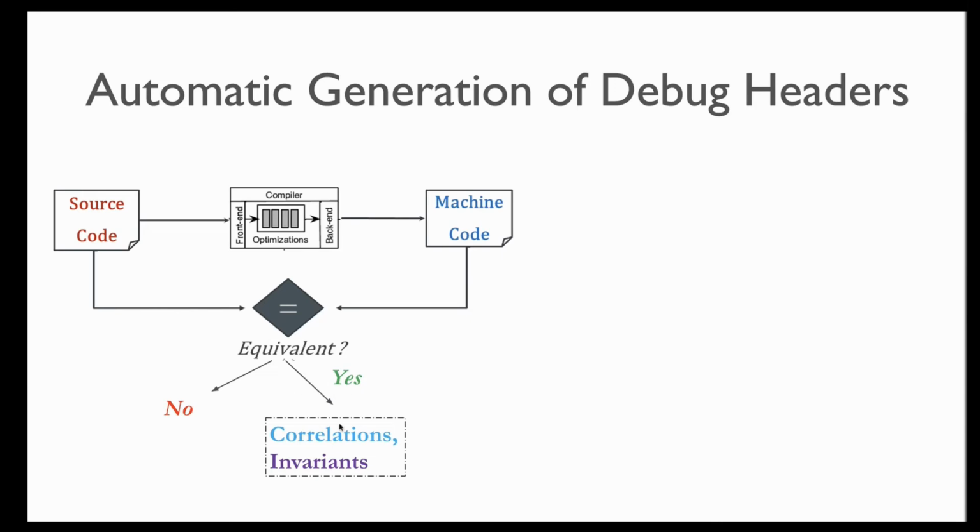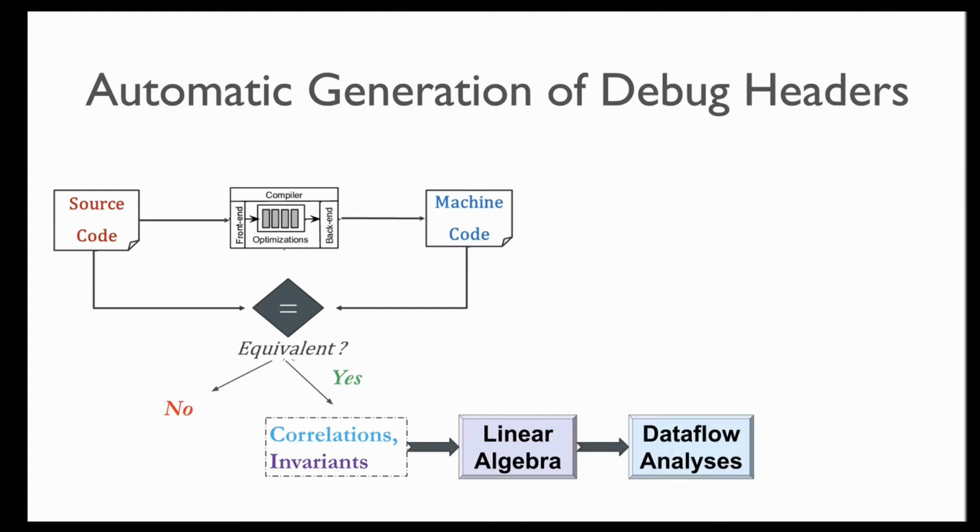And if it says yes, then we get a proof which includes the product CFG, that includes all the correlations and the invariants that we are now well familiar with. Using these correlations and invariants, we use linear algebra techniques to convert these invariants inferred by the equivalence checker into information that identifies the representation of a source variable in terms of the assembly registers and memory locations at every program point. Further, the algorithm employs data flow analyses on the assembly code to spread this debugging information to as many assembly PCs as possible. And finally, the debugging headers in the executables are updated using this automatically generated information.